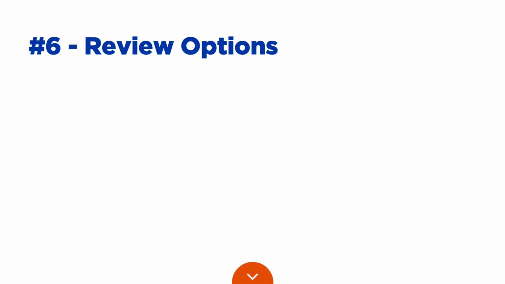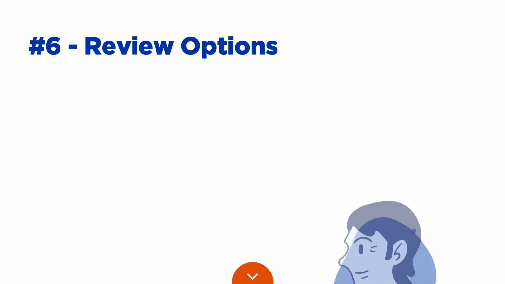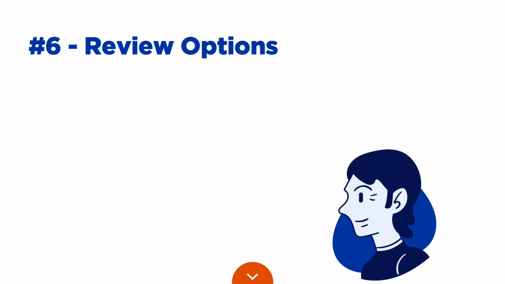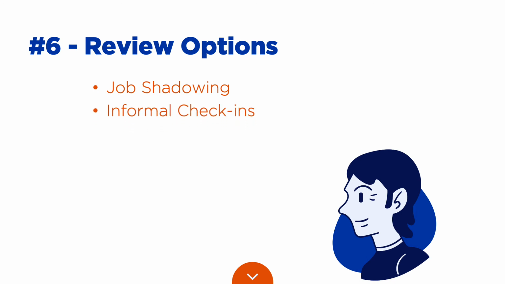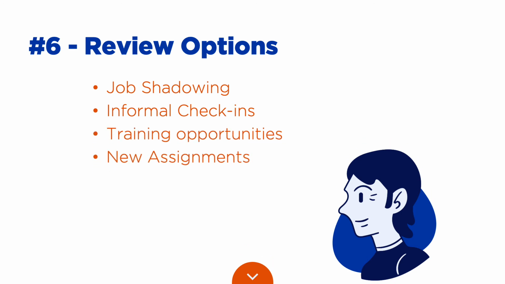Step 6. Partnering and listening to your mentor's voice will develop some good options. However, you should also do some independent work on your end in tandem. Job shadowing or auditing targeted college classes will increase your available opportunities and options. Check in informally on a regular basis to find out how much progress has been made. Ask your mentor to identify training opportunities, new assignments, and contacts to reach out to and support. Ask where you see yourself in the future.